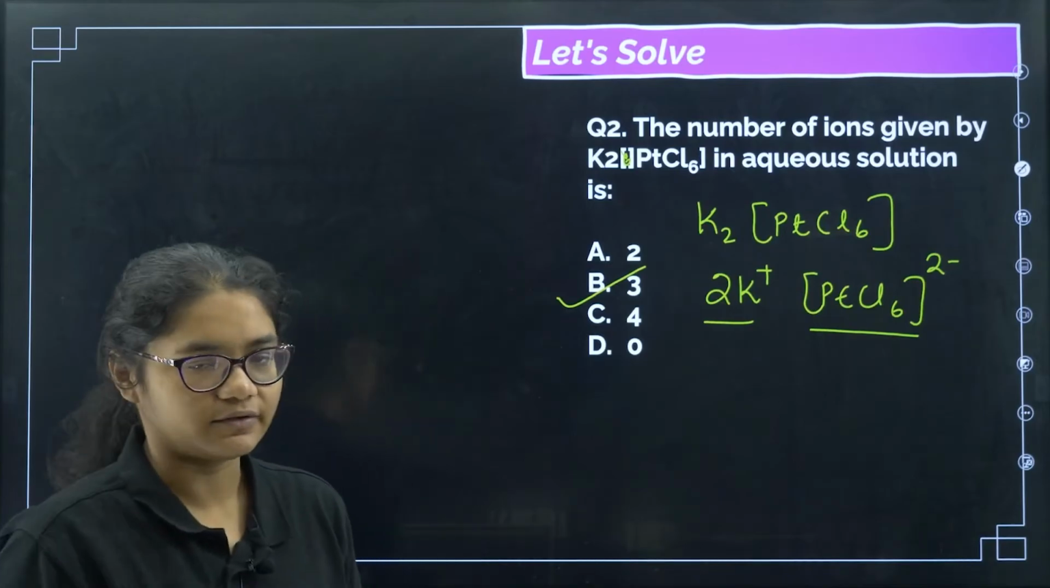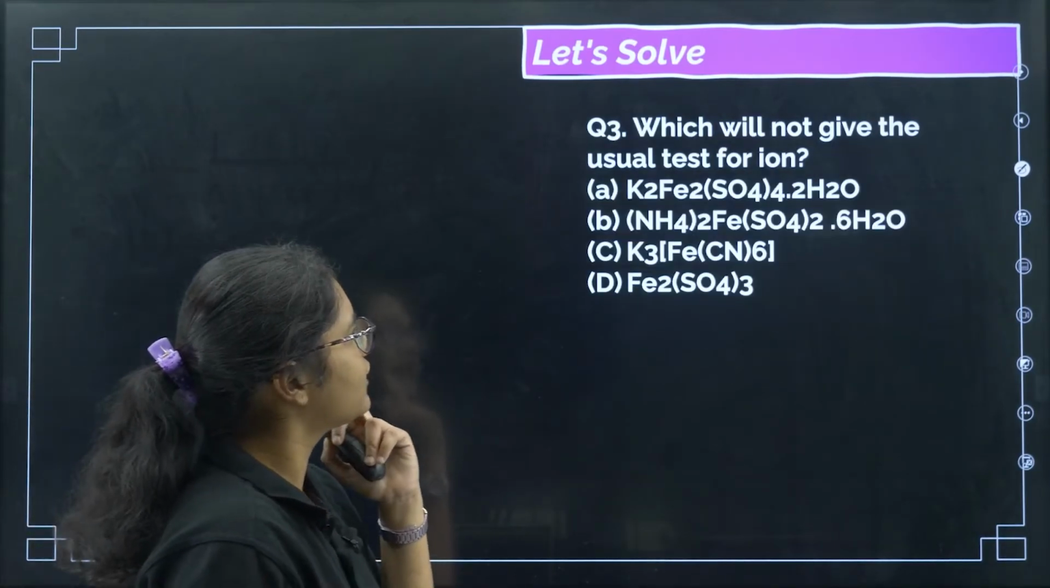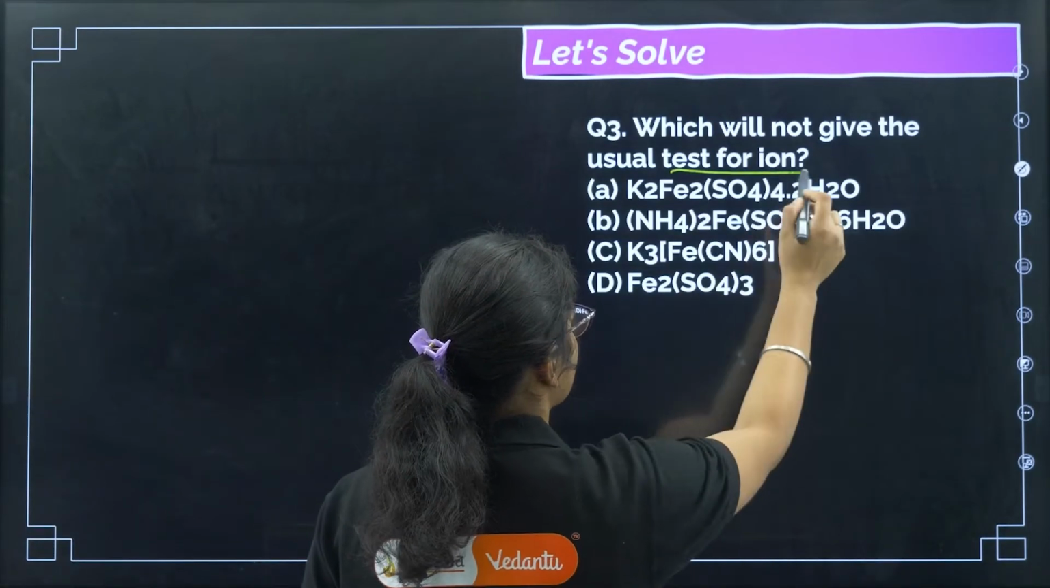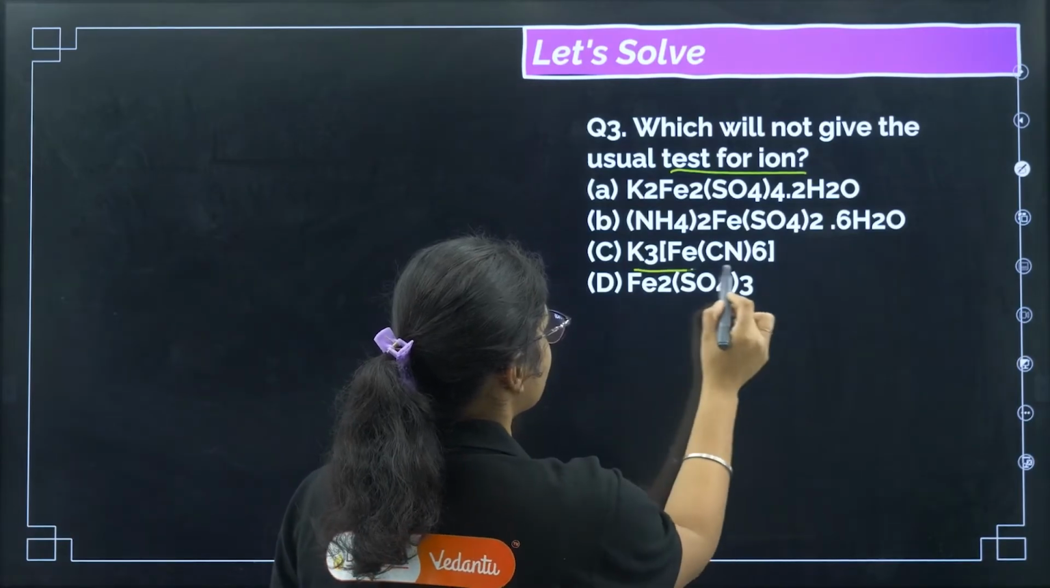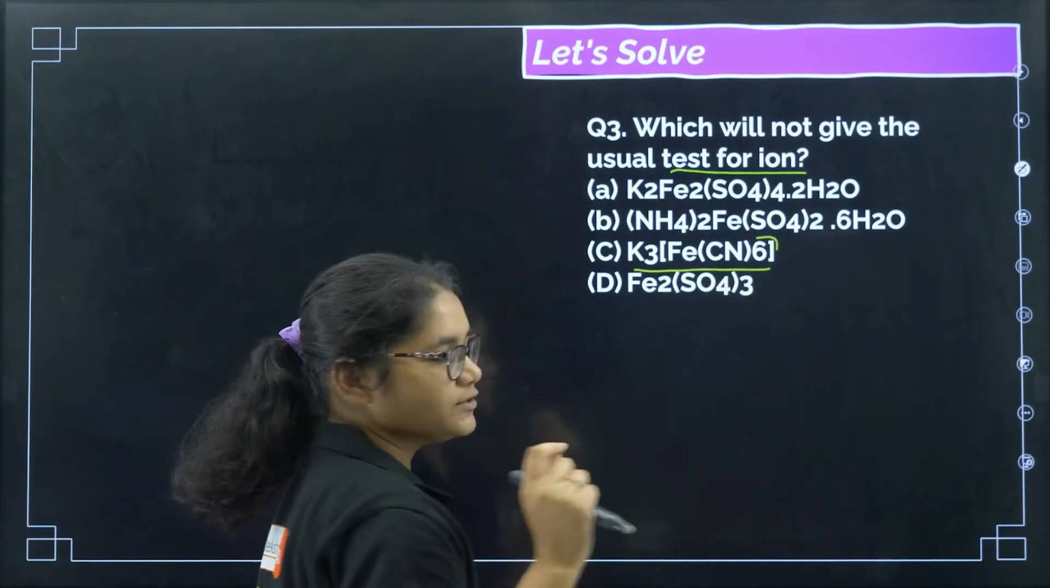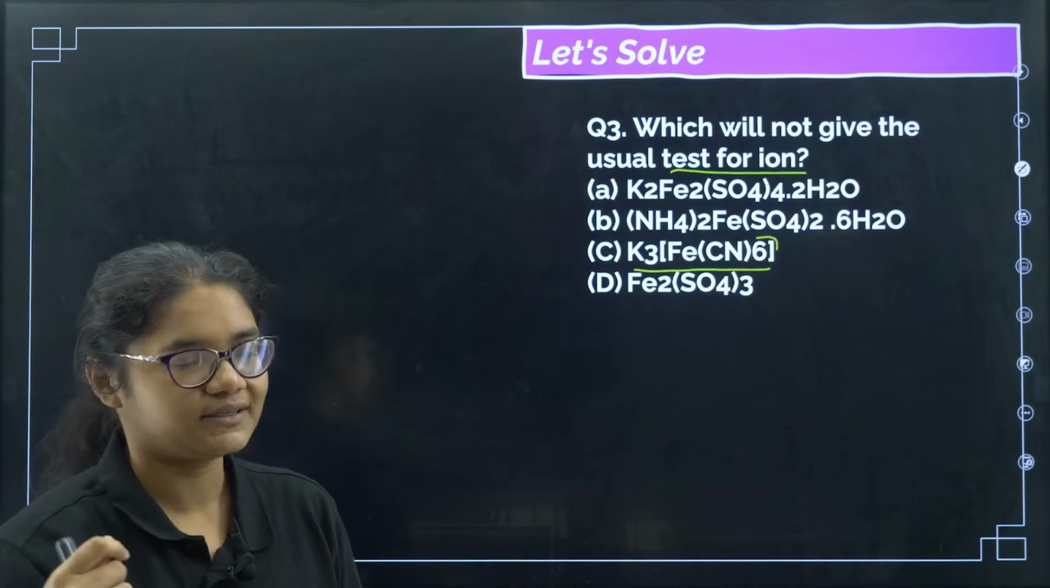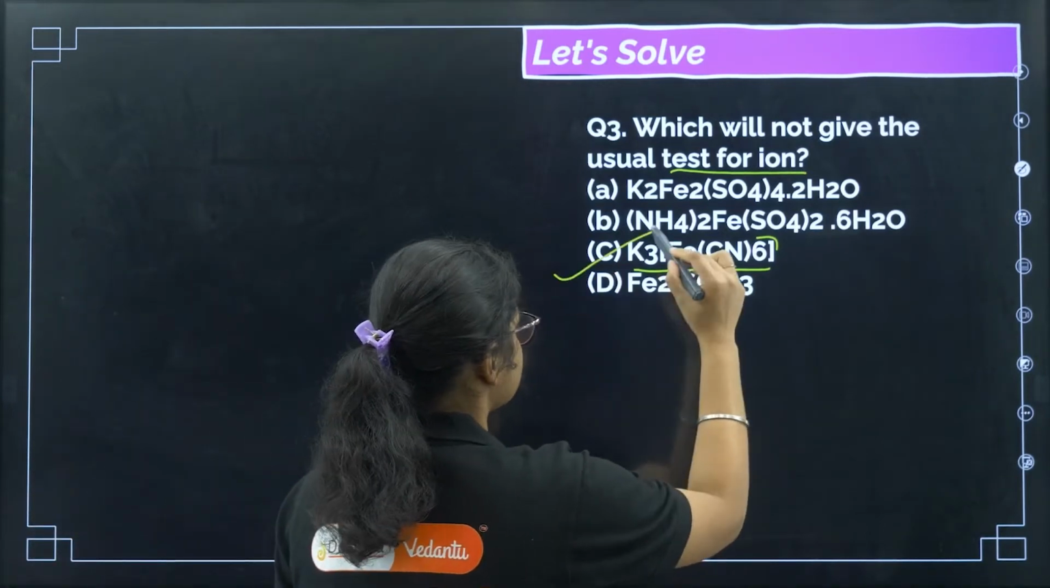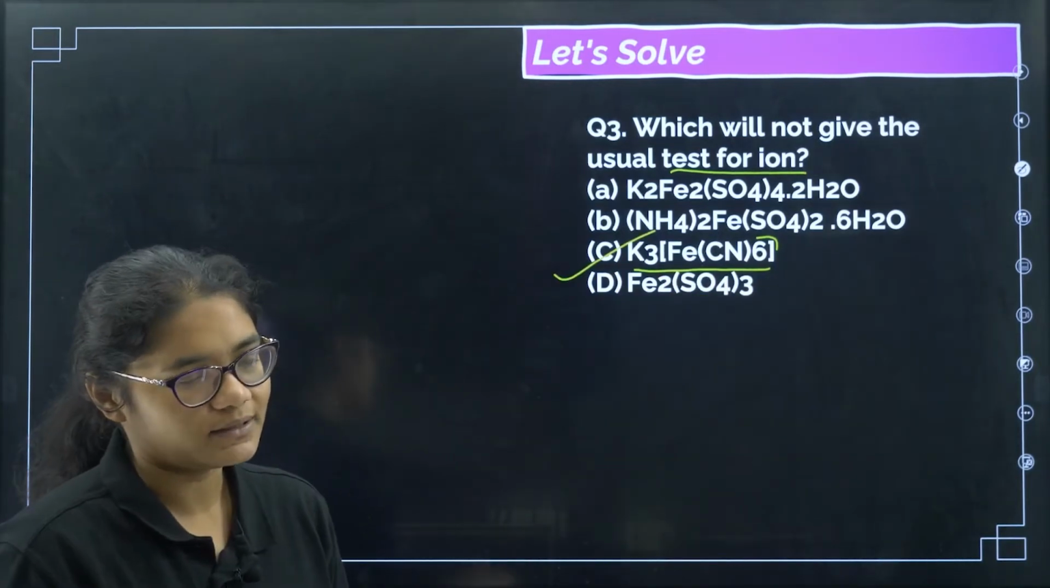Correct answer is 3. Now coming to which will not give the usual test for iron. If you see here, the iron is present inside the compound, right, so it will not react with the reagents. So this cannot give the test, so the correct answer here is option number C.